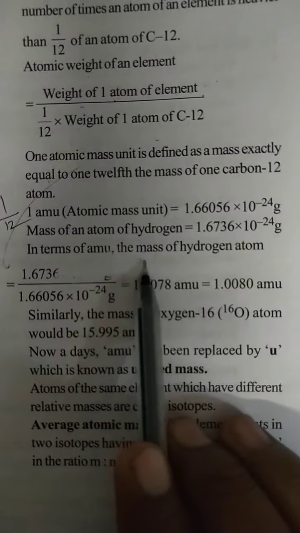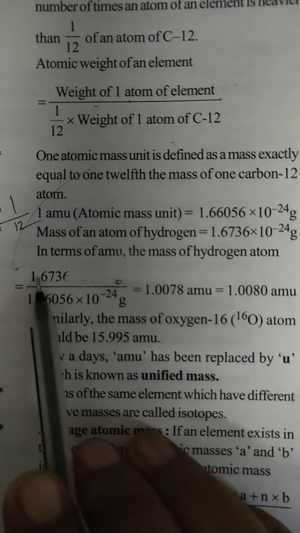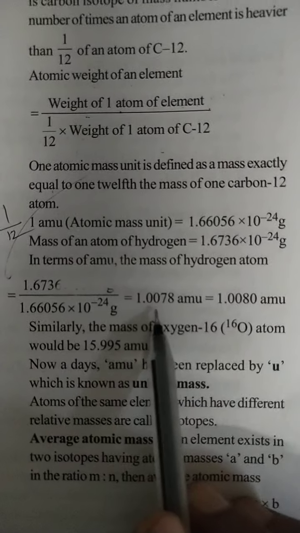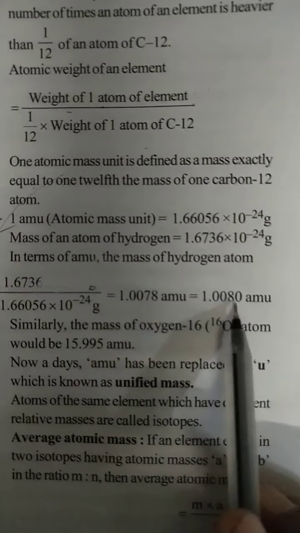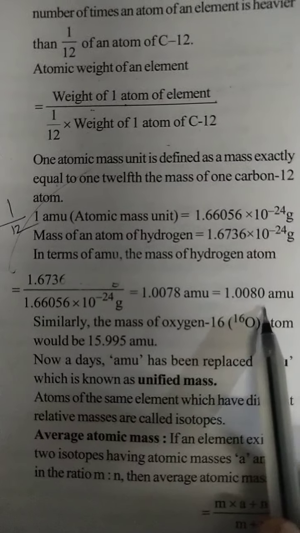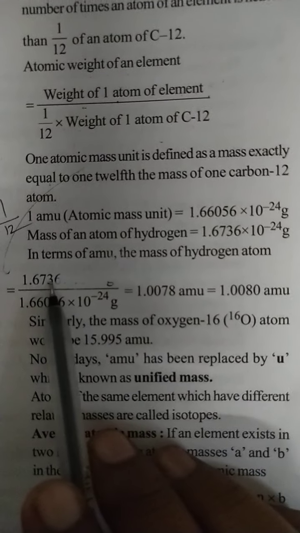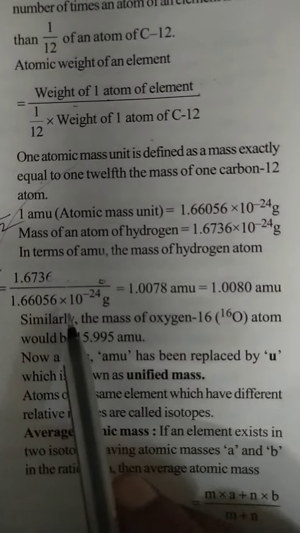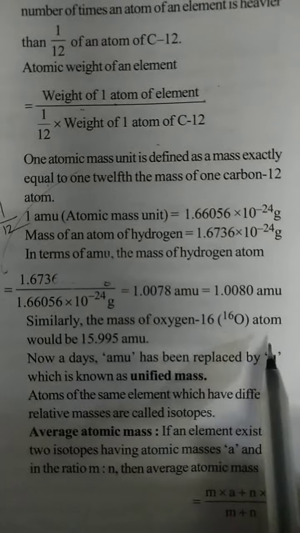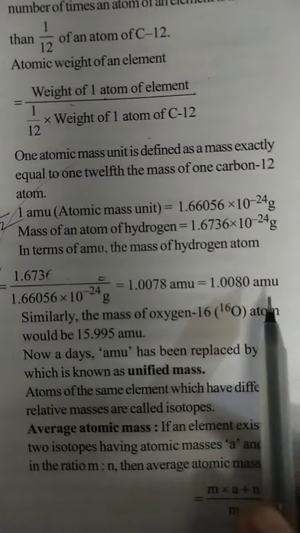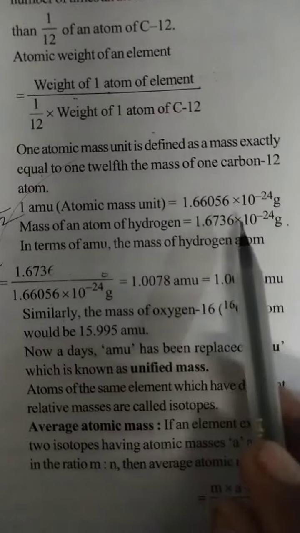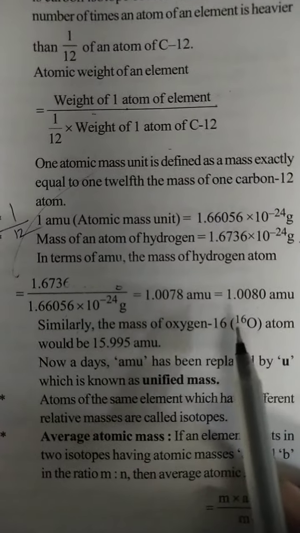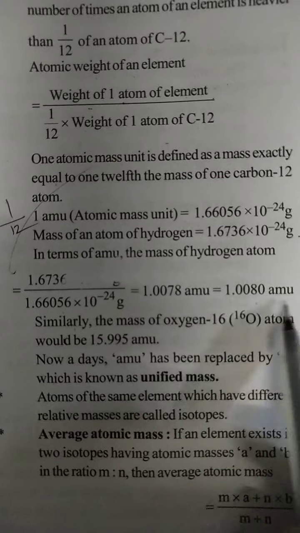In terms of AMU, the mass of a hydrogen atom is 1.6736 divided by the AMU value, which is about 1.0080 AMU. The formula is weight of the atom divided by 1/12th weight of the carbon isotope.